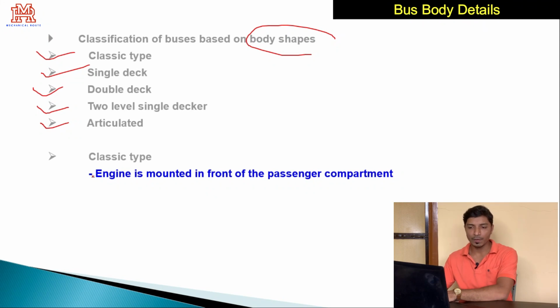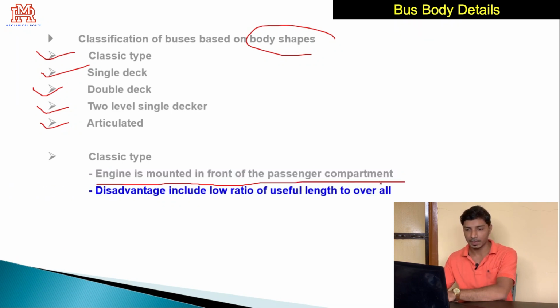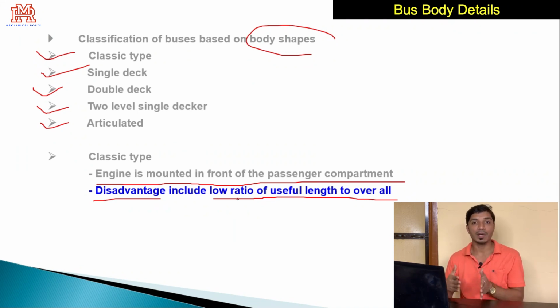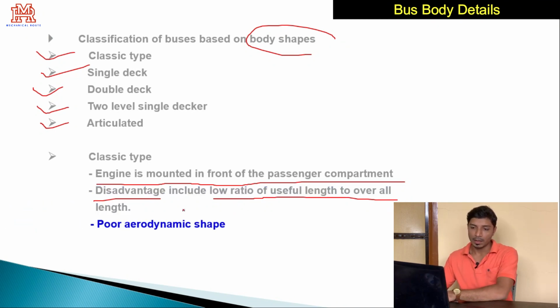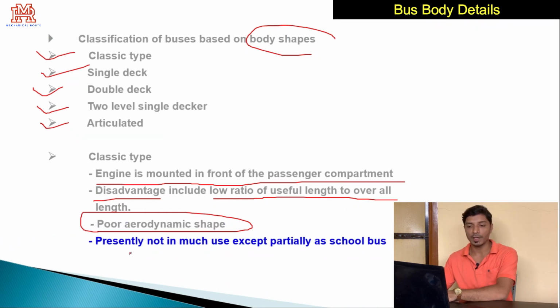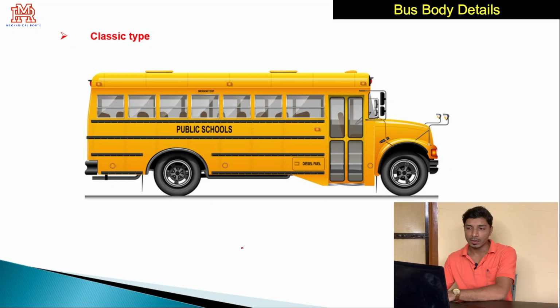There is one important disadvantage as far as this bus is concerned. The engine is mounted in front of the passenger compartment. This is the disadvantage, which includes a low ratio of space length to overall length, meaning there is no proper utilization of the bus length, and a poor aerodynamic shape. Presently you will find it not in much use except partially as school buses. You will find these types of buses used. So this can be called the classic type bus.